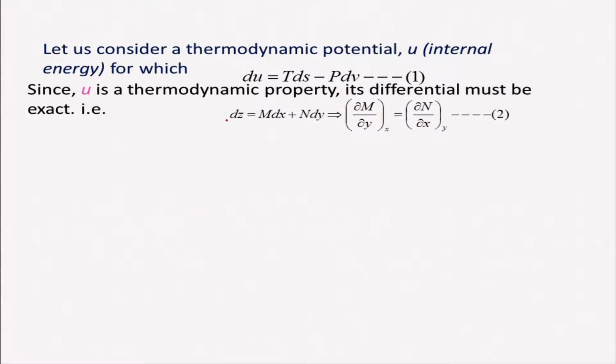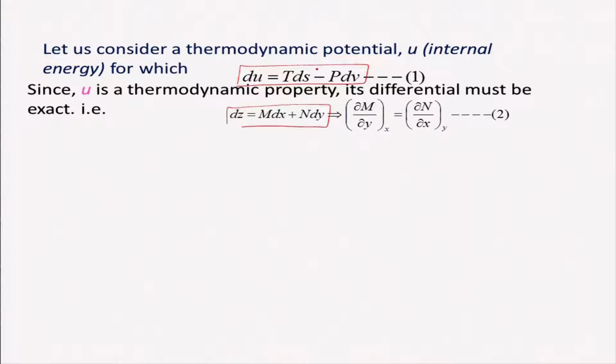There is a lot of similarity between this and the Gibbs equation. In equation 1, M is basically T, and in equation 2 you can say N is equal to -P.